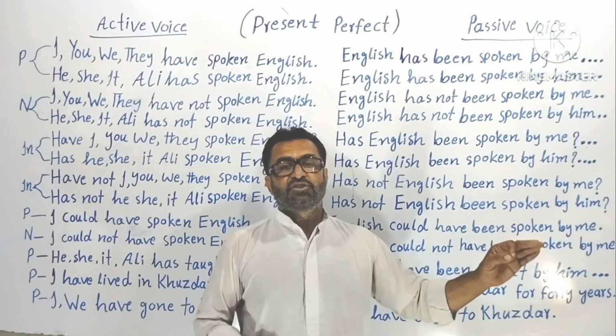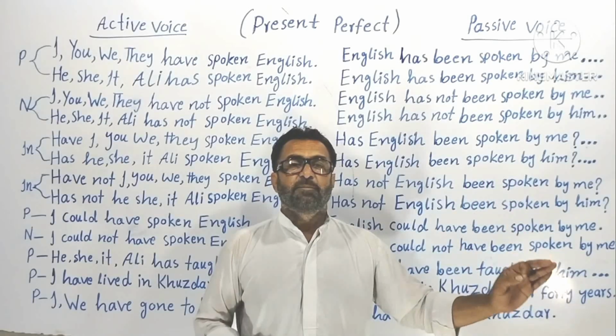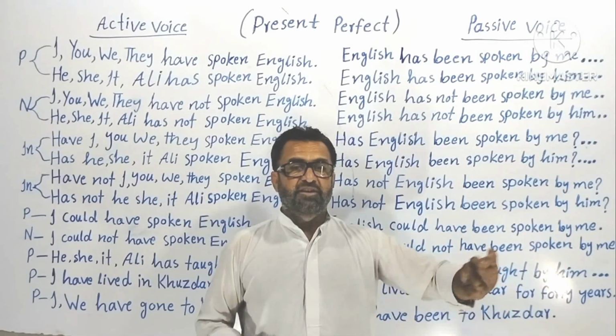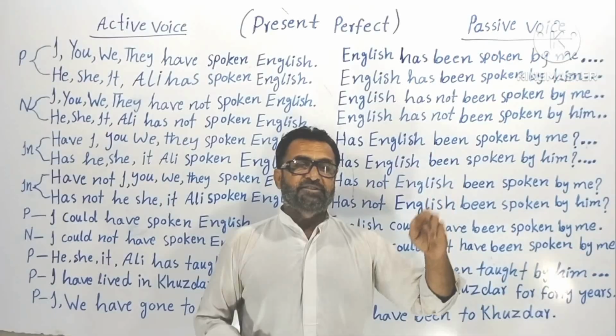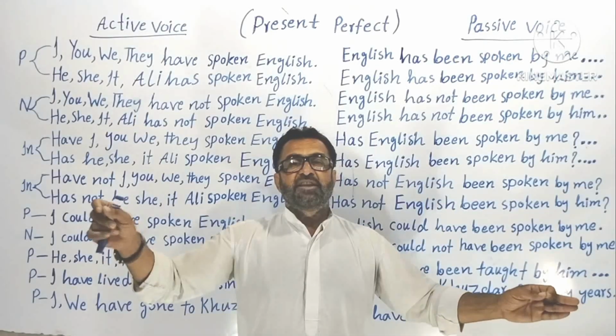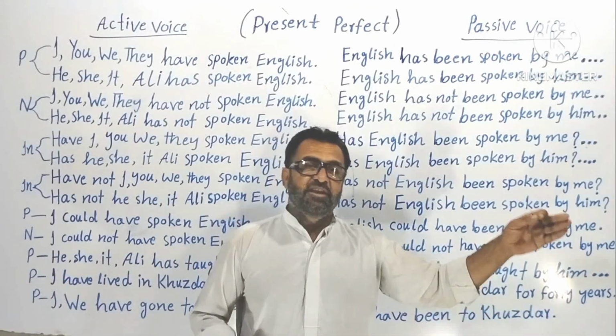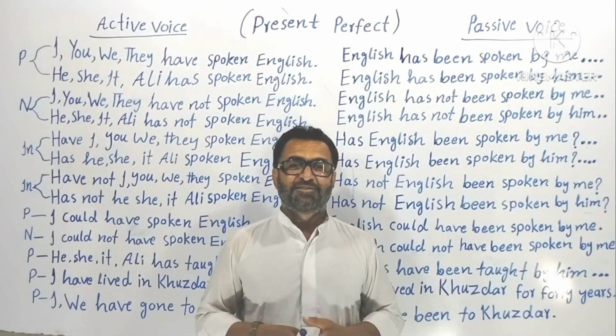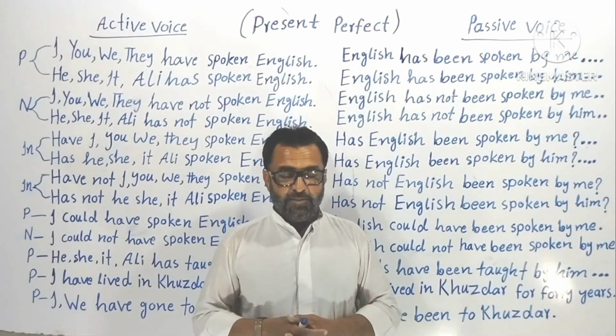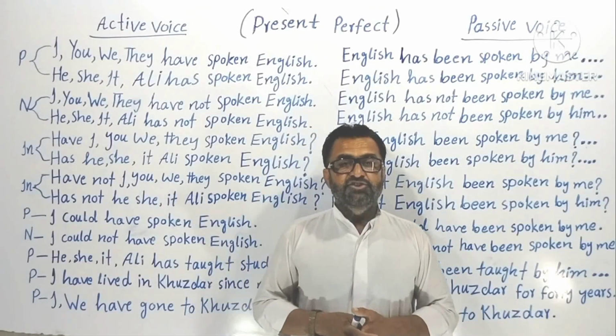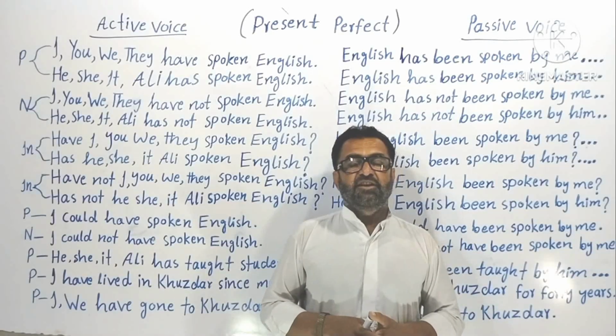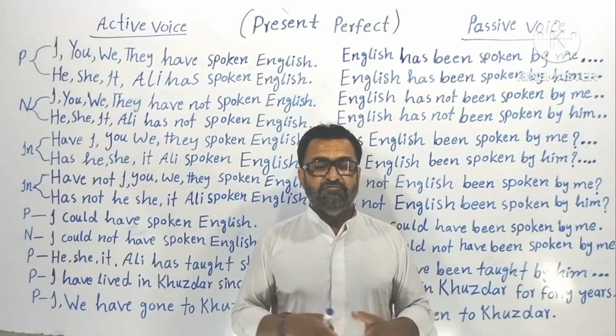Here the thief is important, or you can say arresting is important, not the doer, not the subject, not the person who carried it out. But in active voice, police is important. In passive voice, thief is important. So this is the difference between active and passive.